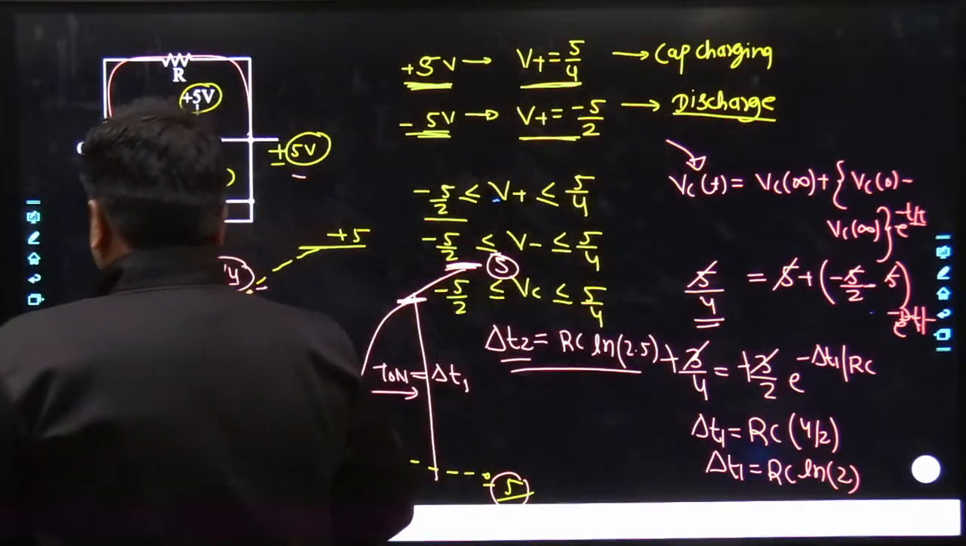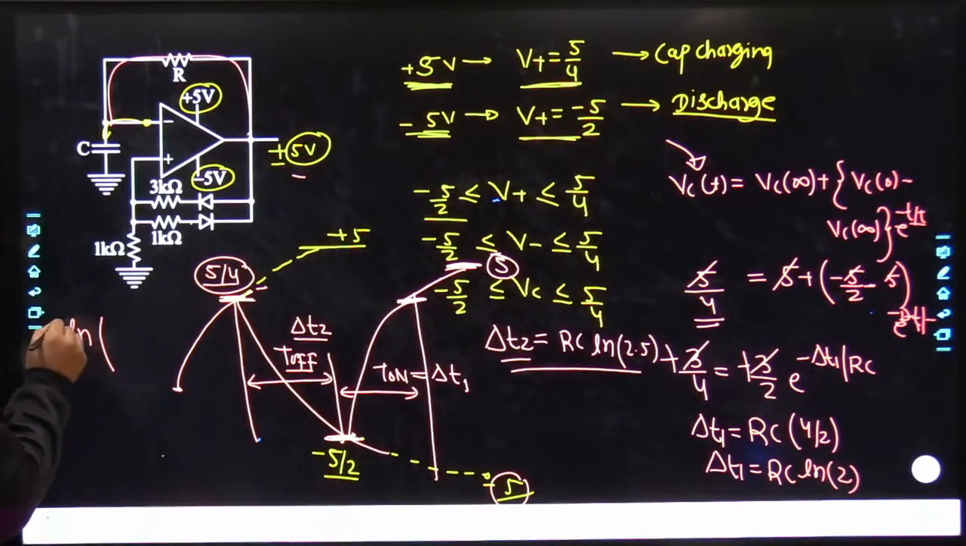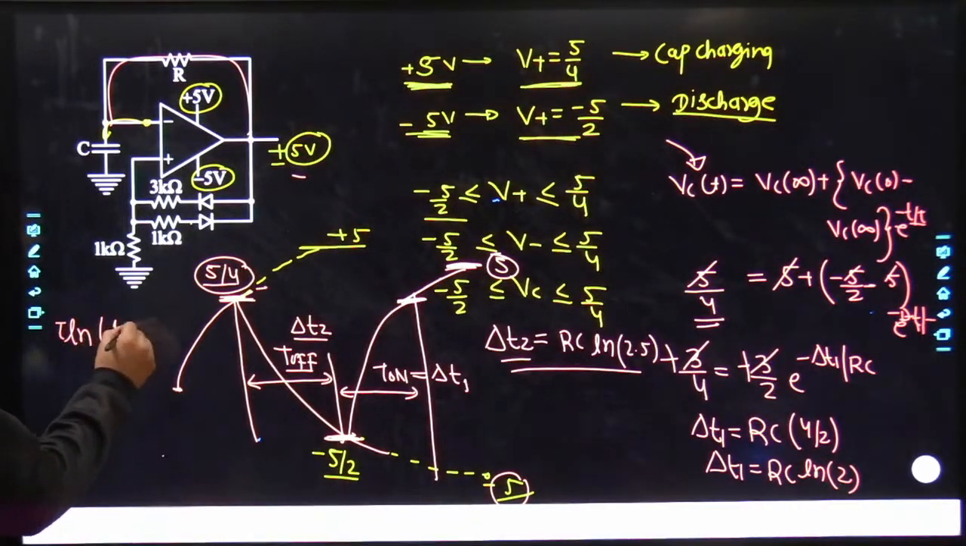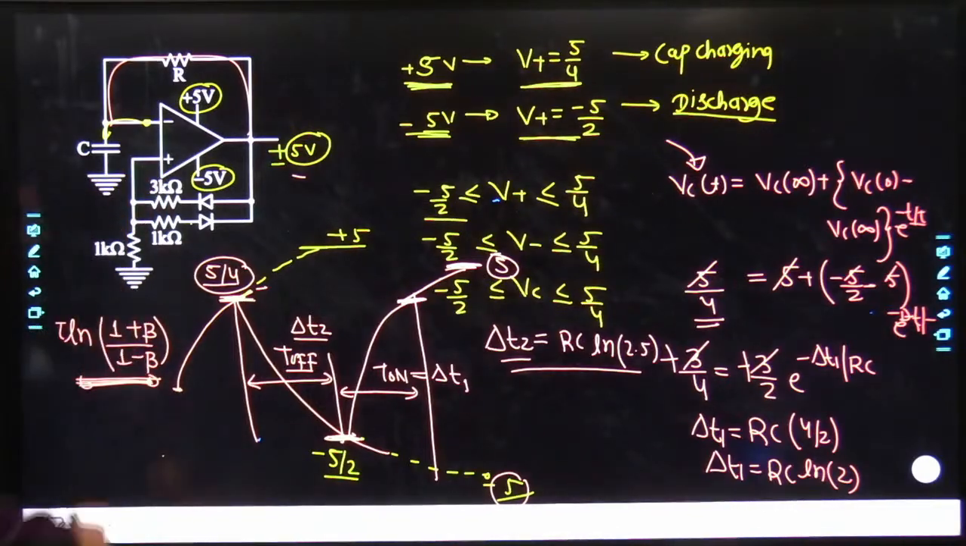And many of us used to memorize the formula like, sir, T on is equal to tau ln of 1 plus beta divided by 1 minus beta. Each and everything would be of no use if this sort of problem comes.